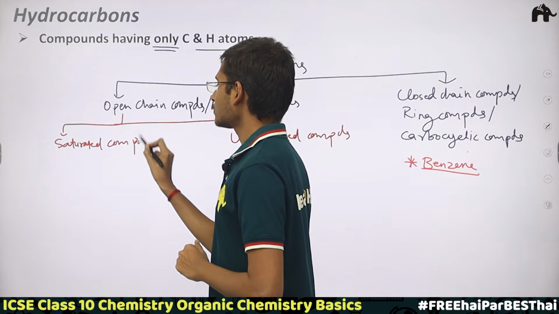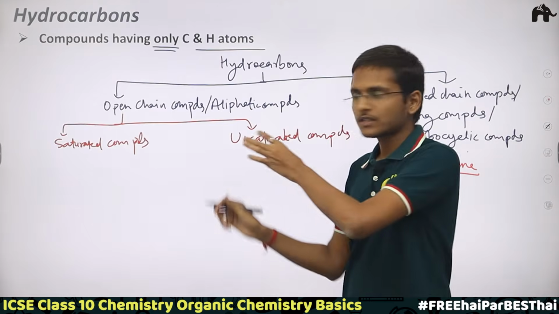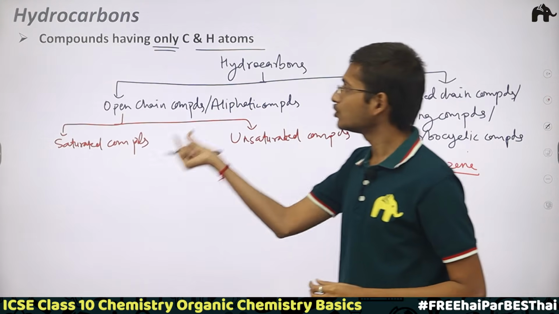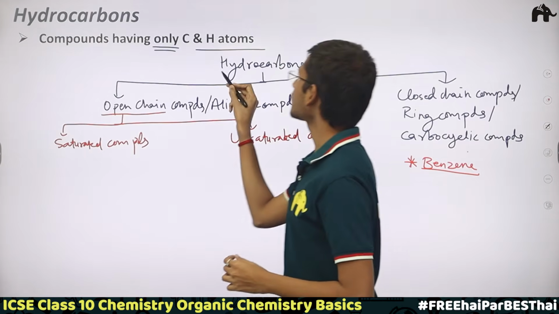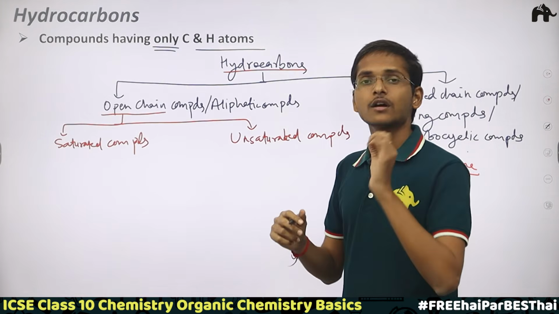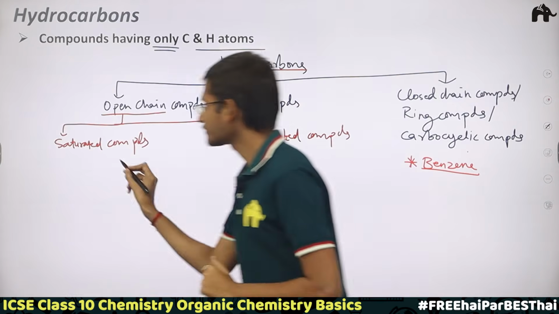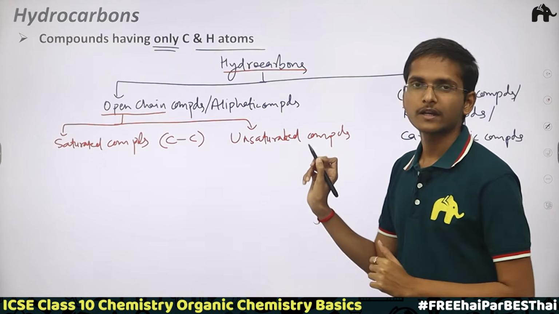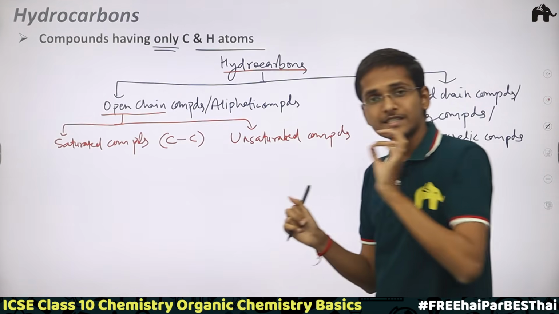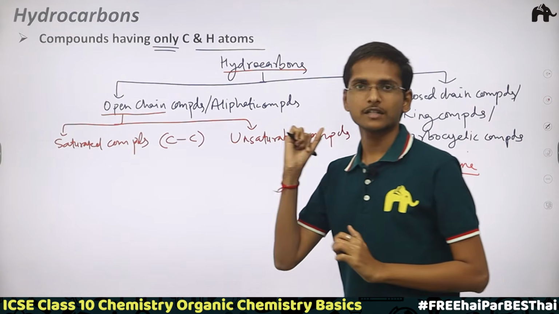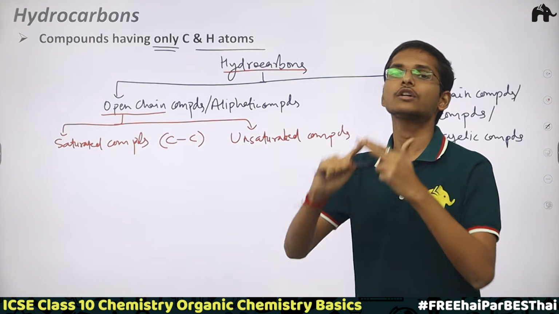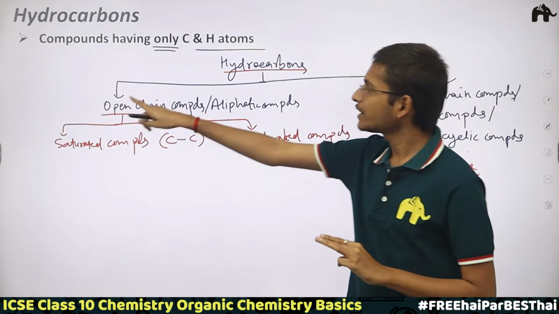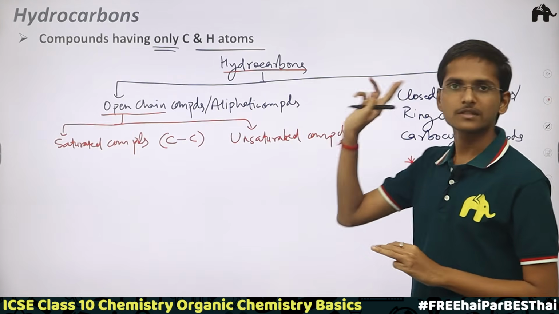Saturated compounds are those open chain hydrocarbons which have only carbon-carbon single bonds, meaning there is only a single covalent bond between the carbon atoms. You won't find double or triple covalent bonds between the carbon atoms in saturated open chain hydrocarbons.